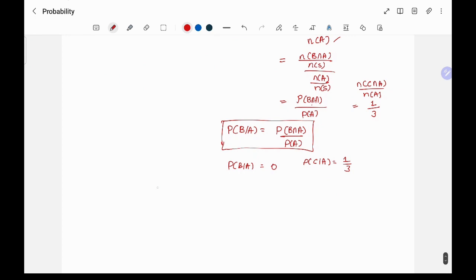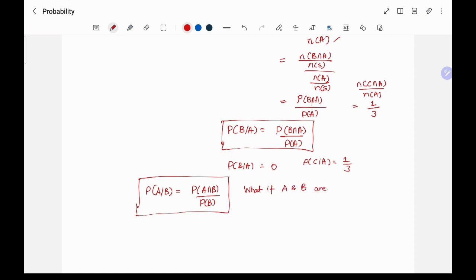But what about independent events? So I will take P of A given B. You can write it this way, so it is easy for you: P of A intersection B by P of B. And what if A and B are independent?